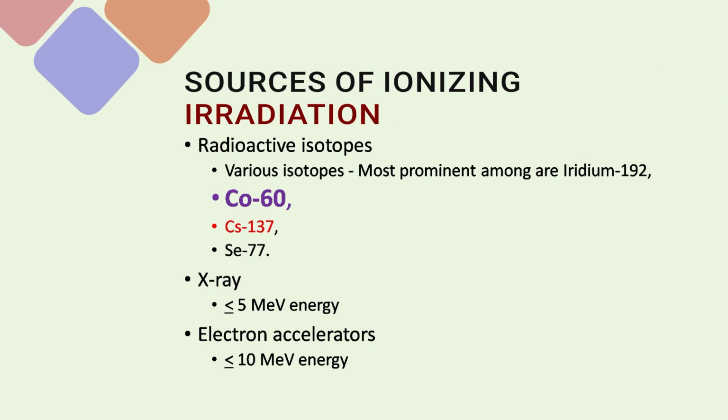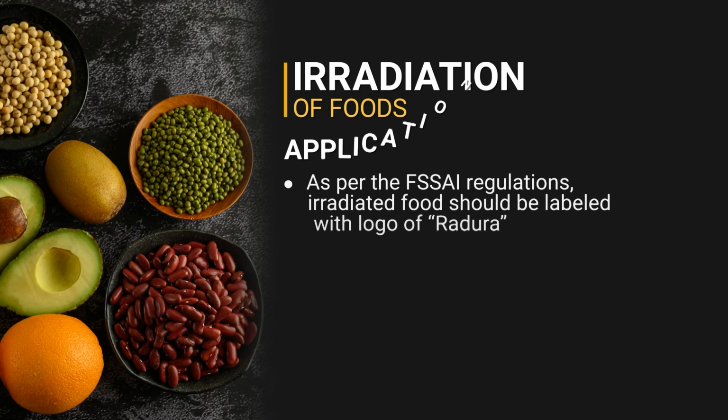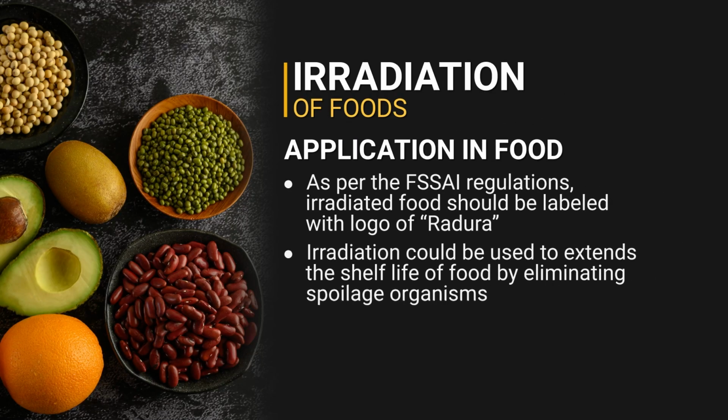Looking at the sources of ionizing radiations, there are some permitted sources which I will mention here for food applications. Cobalt-60 is one of the important isotopes out of the other radioactive isotopes. There could be cesium, selenium, but cobalt-60 is prominently used for this purpose. X-rays are also permitted, but here the energy should be less than or equal to 5 mega electron volt, and electron accelerators where the energy level does not cross 10 mega electron volt. So these are the sources used for what kind of applications?